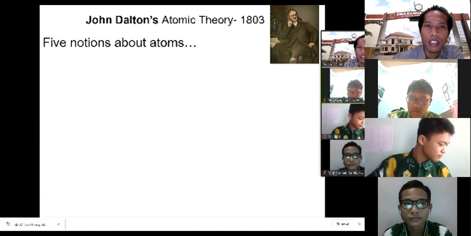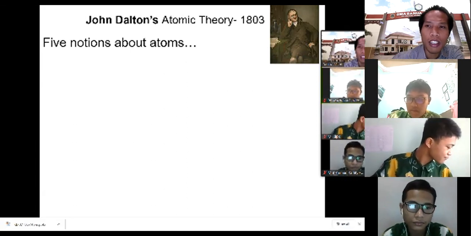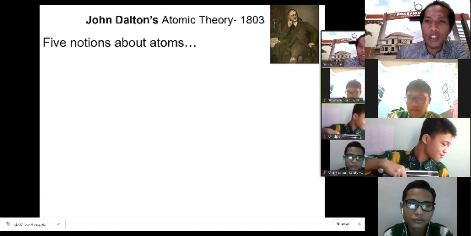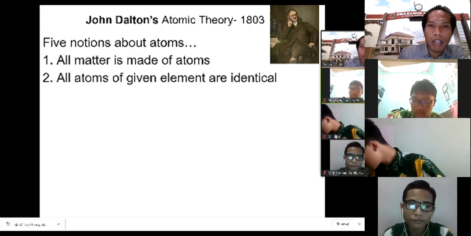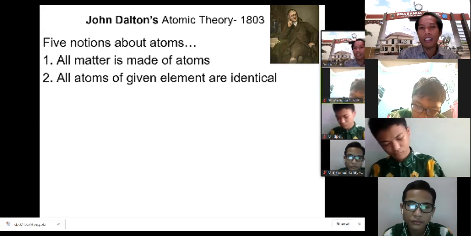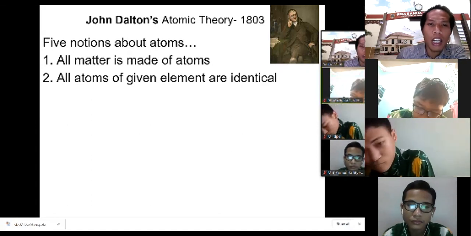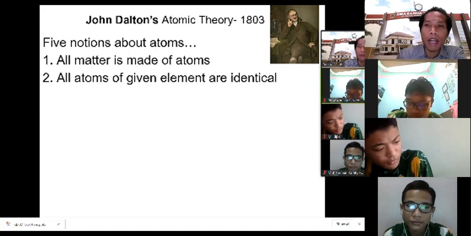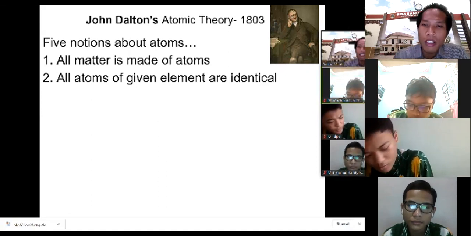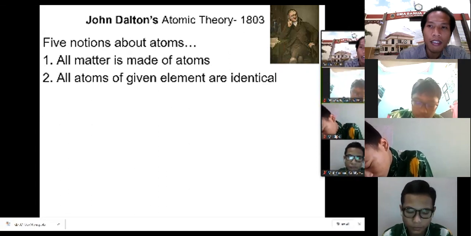What he said about the atoms, this is the simplest atomic theory according to John Dalton. He said that all matter is made of atoms. All atoms of a given element are identical. So if there is an element, the atoms inside the element are identical. Identical means the same.